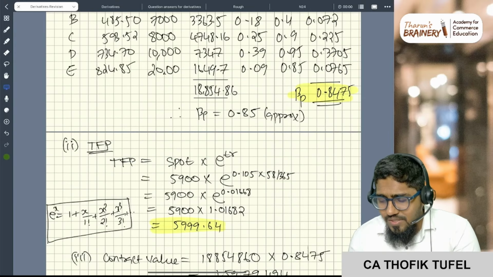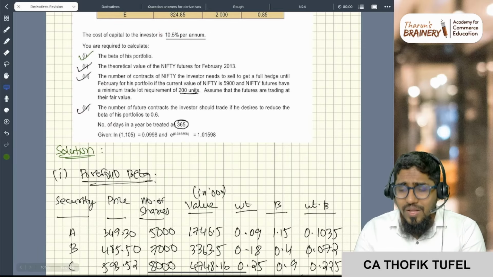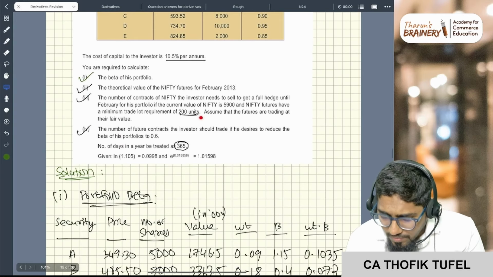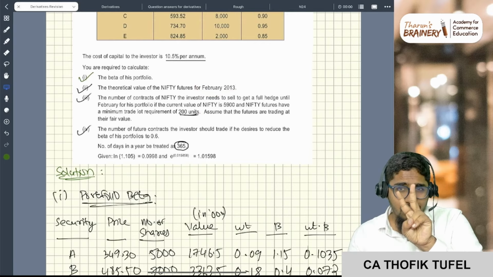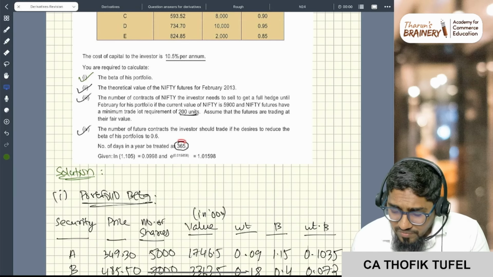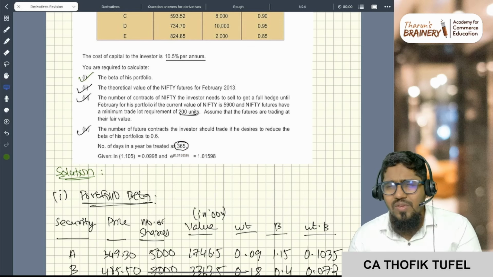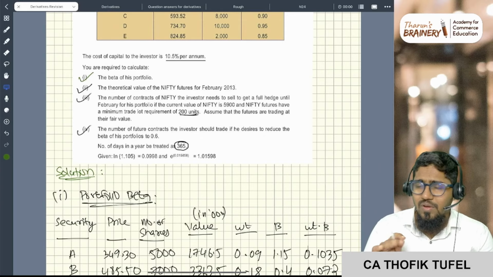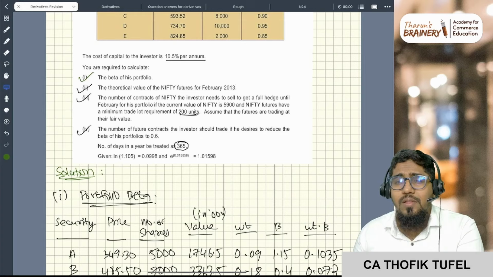How to calculate tr? Here r is 10.5 percent, and t is in months. You see, it is January now, and I want until February, correct? So January and February, 2 months. But don't do 2 by 12. You have to take the number of days over 365. You should do it in days, not in months. Actually, even if you do 2 by 12, your answer will not vary much, but if the question says take 365, you have to take 365.